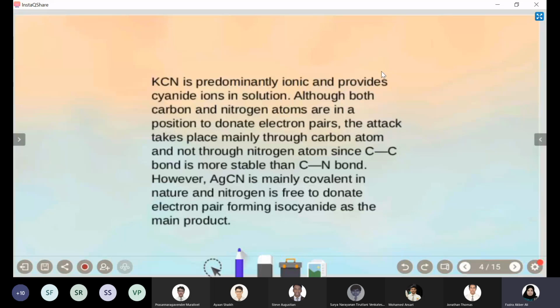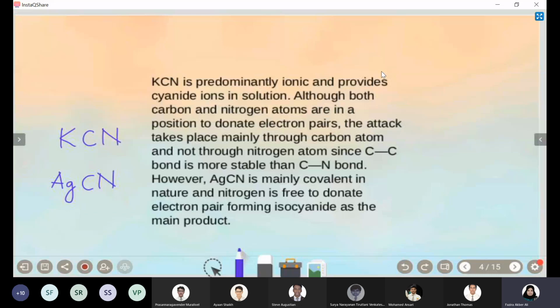So here the difference is due to the difference in the type of the compound. Here you can see KCN is basically ionic. But if you look at AgCN, you may be surprised, but it is basically covalent in nature. The bond between cyanide and silver is covalent. That is a major difference in the products you are getting.